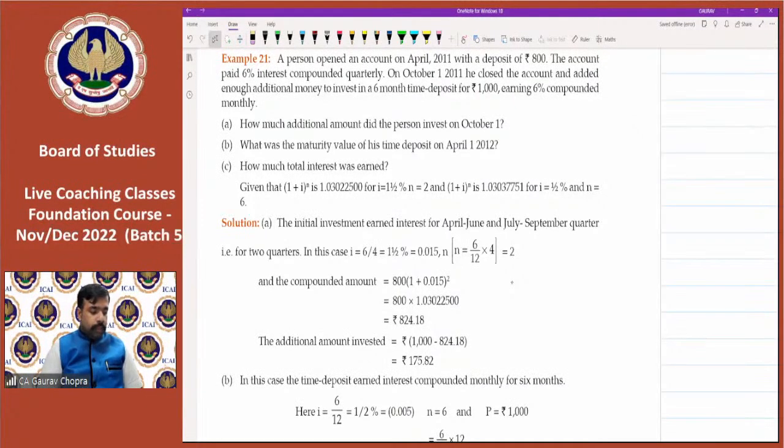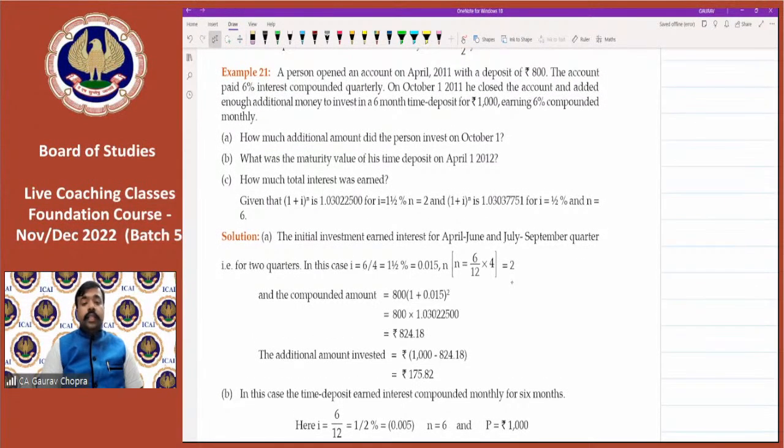Some of the students are asking, can we calculate log on the calculator? No, you don't have to calculate any logarithm on your calculator. The values will already be given in the question. So you are not supposed to calculate anything for the logarithm on the calculator.